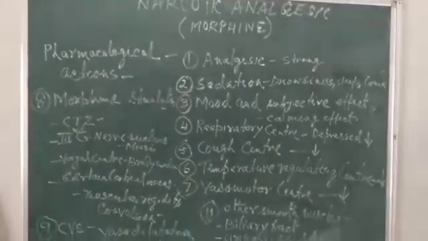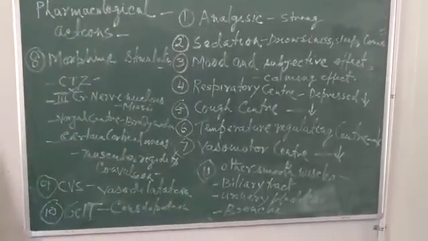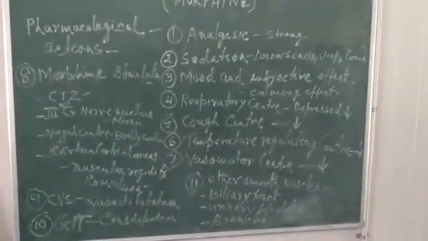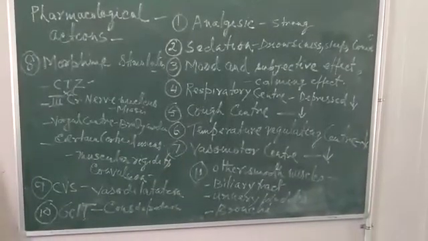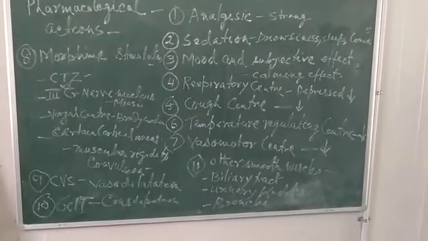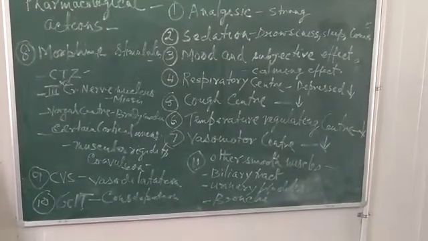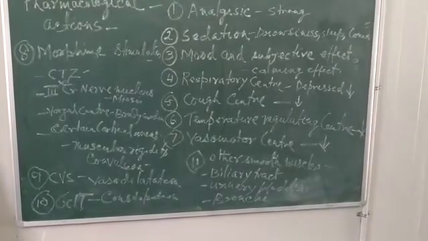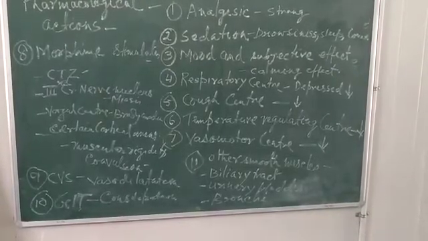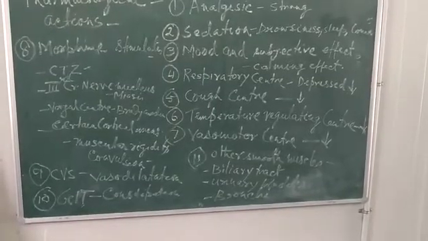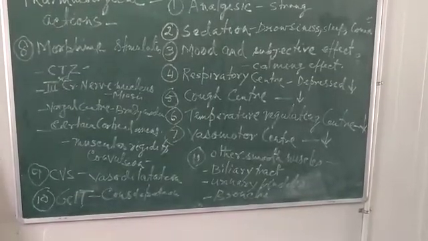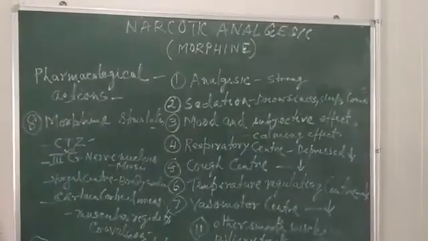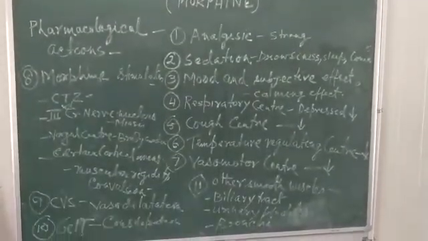It is also said that morphine has little direct effect on the heart. Rate may increase or it may decrease. Cardiac work is constantly reduced due to decrease in pulmonary resistance. This action is very important, and this is applied in some important clinical conditions. We will discuss it later on.